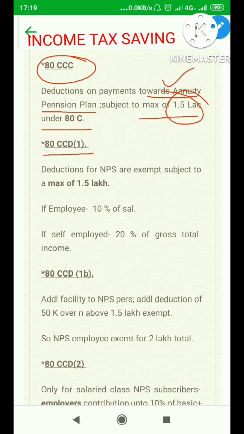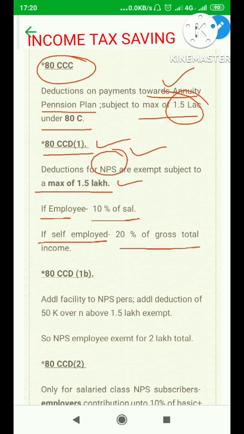80CCD(1) is meant for the people who were enrolled into government jobs after 2004 and are contributing to the new pension scheme. Under section 80CCD(1), a maximum of 1,50,000 rupees contributed towards NPS is exempted from income tax. They can contribute more also, but up to rupees 1.5 lakhs under 80CCD(1) they are exempted from income tax. Anybody can contribute to NPS 10% of the salary, and if he or she is self-employed, up to 20% of the gross total income. These are the caveats for NPS which we all know.